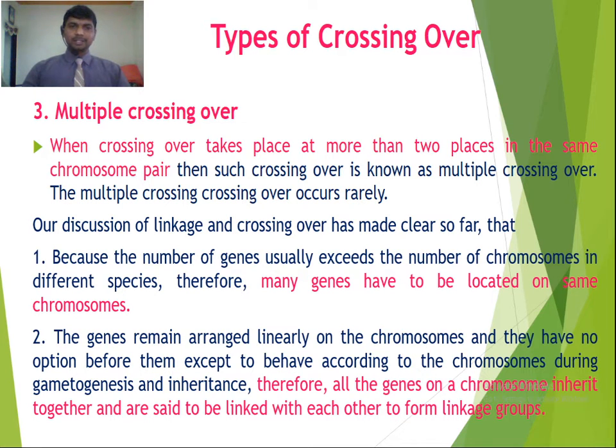The genes remain arranged linearly on the chromosome and they have no option except to behave according to the chromosome during gametogenesis and inheritance. Therefore all the genes on a chromosome inherit together and are said to be linked with each other to form a linkage group.